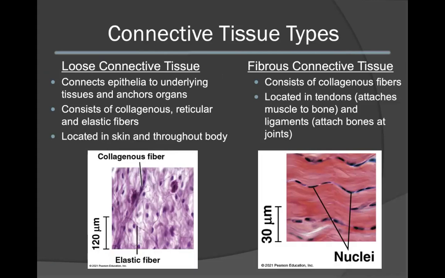We are now going to examine the different types of connective tissue. Loose connective tissue is responsible for connecting epithelia, like we've seen in the previous slides, to the underlying tissues and also anchors organs in place. Loose connective tissue consists of collagenous, reticular, as well as elastic fibers, and is located in the skin and also throughout the body. Fibrous connective tissue, on the other hand, consists mainly of collagenous fibers. This is primarily located in tendons, which attach muscle to bone, and ligaments, which attach bones at the joints.